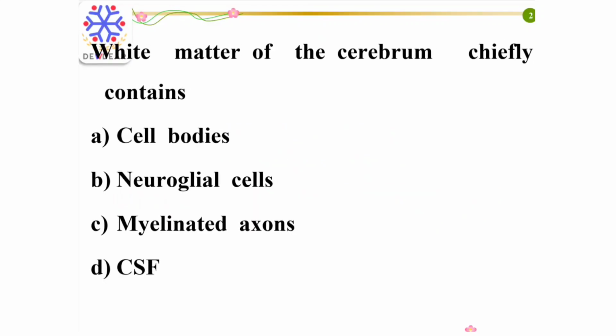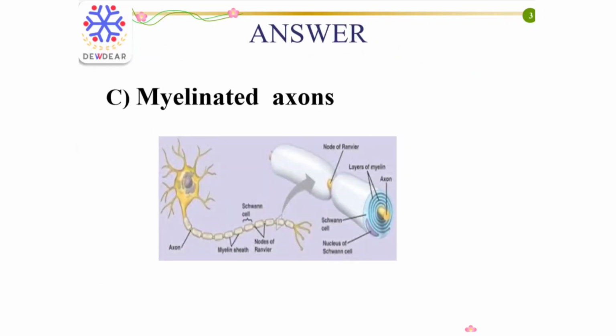The first question: white matter of the cerebrum chiefly contains. Options: cell bodies, neuroglial cells, myelinated axons, CSF. The right answer is myelinated axons.